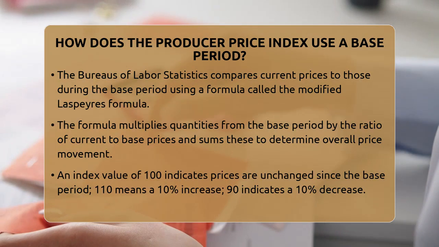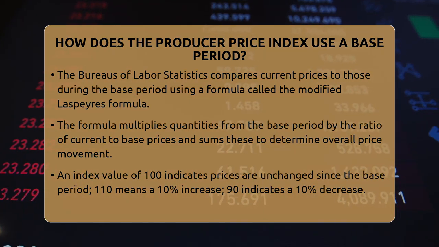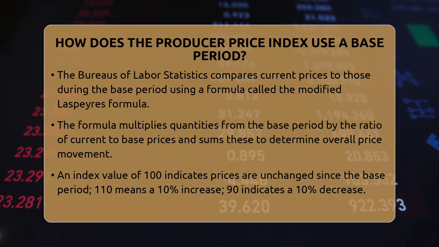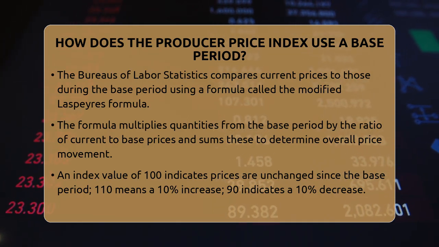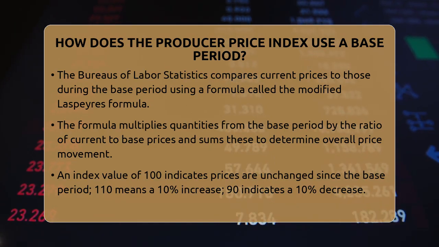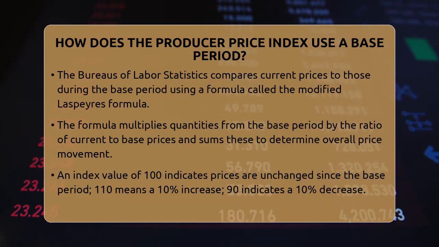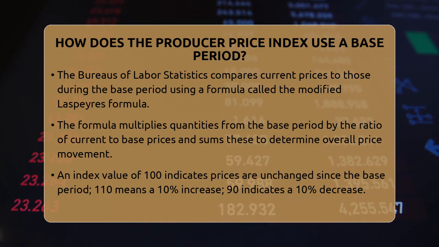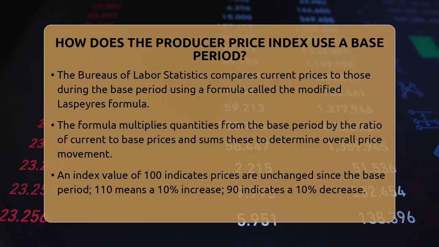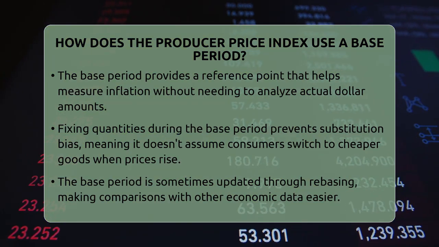The index value tells us how prices have changed since the base period. If the index is 100, prices are the same as during the base period. If it is 110, prices have increased by 10%. If it is 90, prices have fallen by 10%. This simple system helps everyone understand price changes without needing to look at actual dollar amounts.